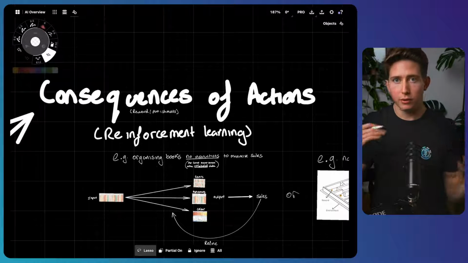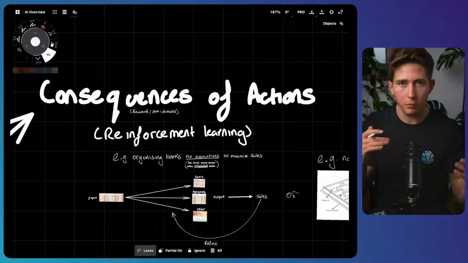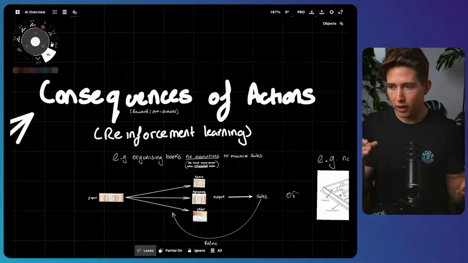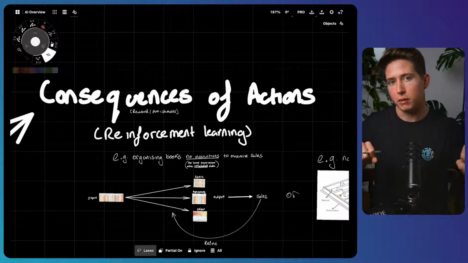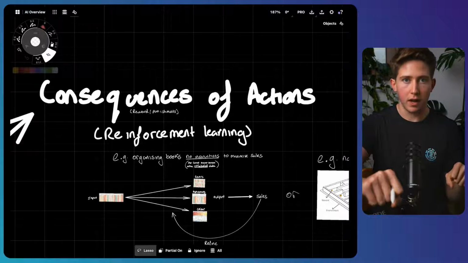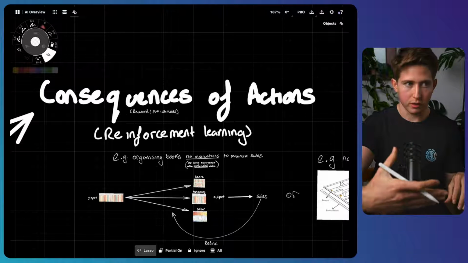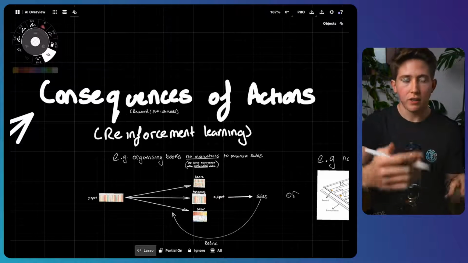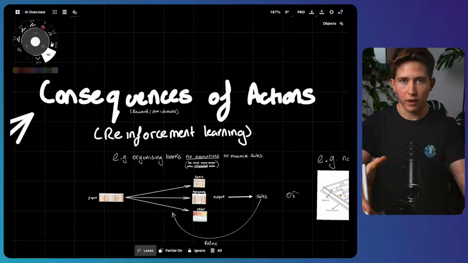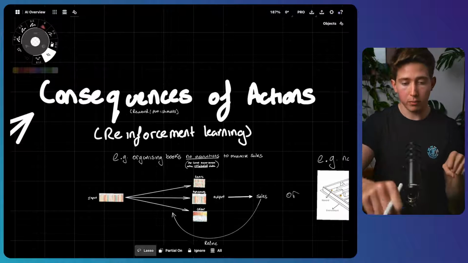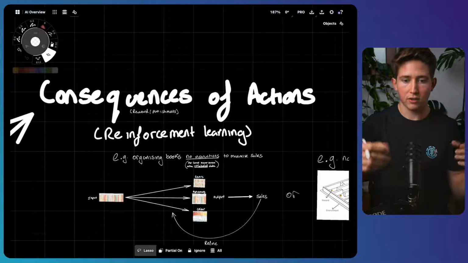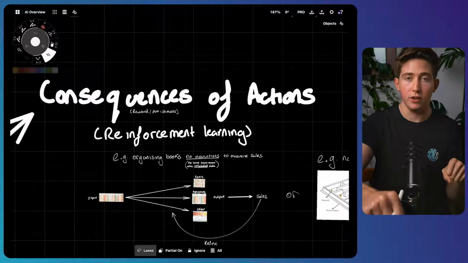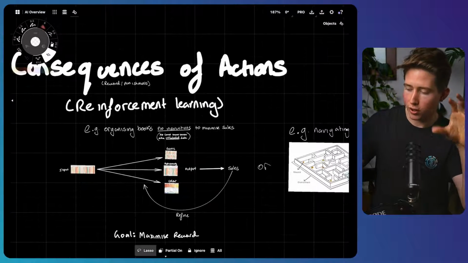Other examples that you would have experienced in your day-to-day life are riding a bike, where when you first learn to ride a bike, you'll take a given action, maybe that's sharply turning the handlebars, and that'll then have a consequence. In this case, maybe you fall. And so then you would learn from that consequence of your actions that, okay, when I sharply turn my handlebars, I fall. And so then you would learn to not sharply turn your handlebars. So we're learning through those consequences.